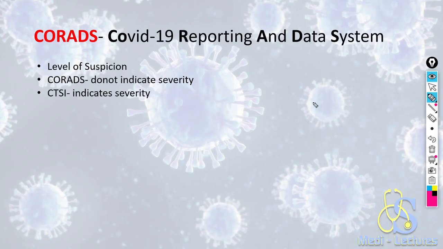Now coming on to a very important part of this lecture, and questions can be asked from this. This is CORADS. The full form of CORADS is COVID-19 Reporting and Data System. It shows the level of suspicion. CORADS only signifies the level of suspicion.